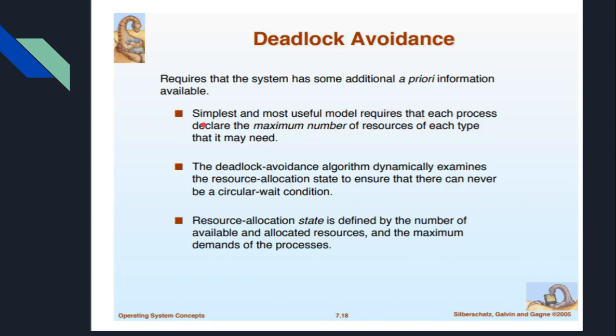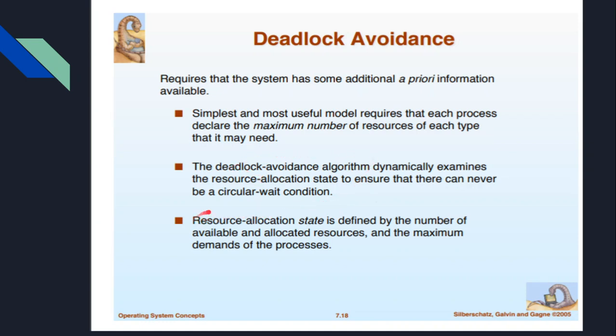So naturally, when resources are held by one process, other processes can be in trouble. That is the problem of starvation. The deadlock avoidance algorithm dynamically examines the resource allocation state to ensure that there can never be a circular wait condition. That means it always guarantees that no process is waiting for other processes to release or allocate resources in any circular wait condition. So that is the situation dynamically examined by the deadlock avoidance algorithm.